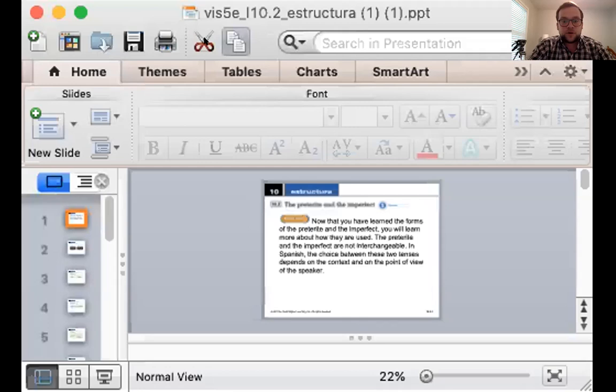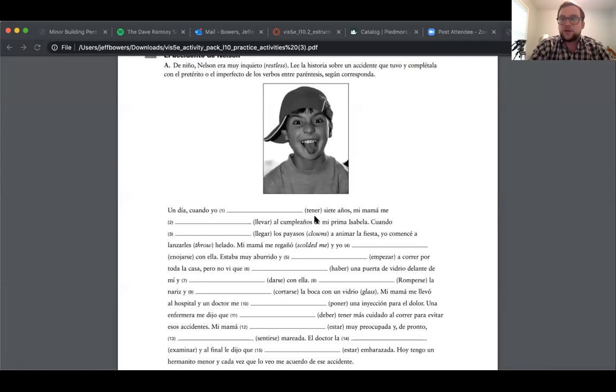Bien. Okay, let's go ahead and take a look at this activity here. Let me scroll down here. Okay, I'm going to share my screen with you guys. When I bring this activity up, I want you to pause, do the activity, and then we will reconvene in a little bit. You can just resume the video and we will go over the activity, okay?